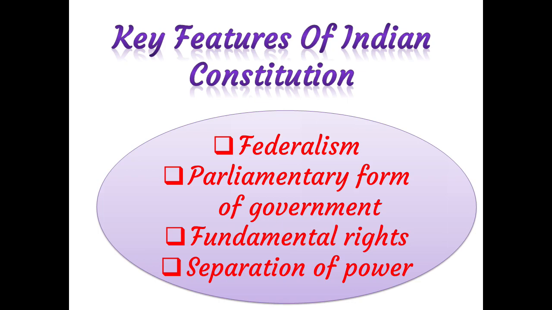Third one, fundamental rights. The Constitution guarantees certain rights to the people of India, which are known as fundamental rights. Then, fourth one, separation of powers. The Constitution divides power among 3 organs of the government, that is, legislature, executive, and judiciary.